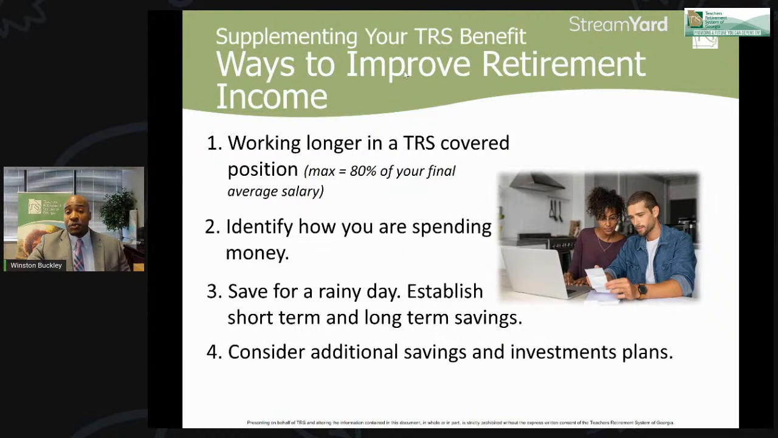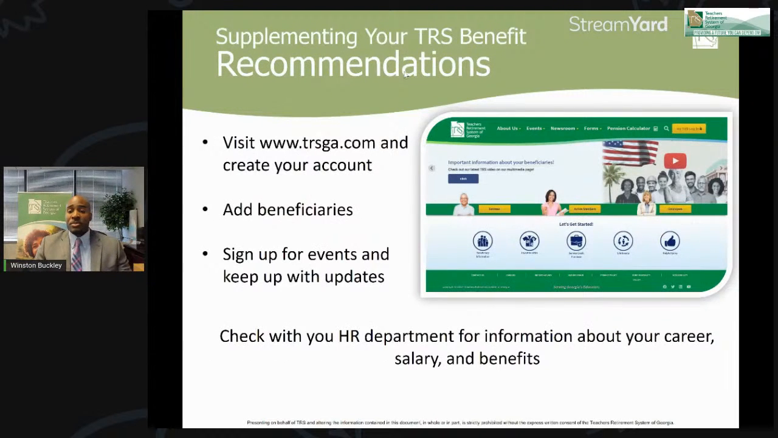Again, 401ks, 403bs, IRAs. So you definitely want to reach out to your HR department, because they know who your vendors are, and they can get you the information that you need to reach out to those custodians of some of those accounts, such as TIAA-CREF, it may be VALIC, AIG, and there's a host of others that can provide you with those types of accounts to supplement your income in your retirement.